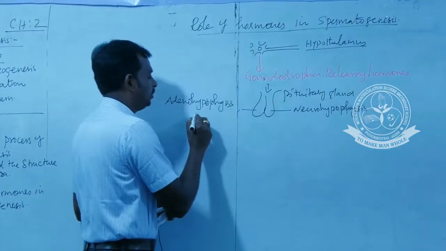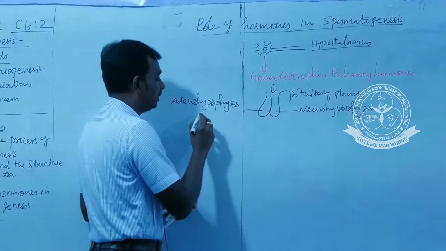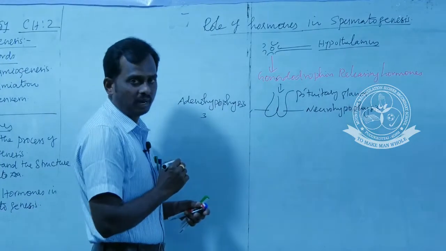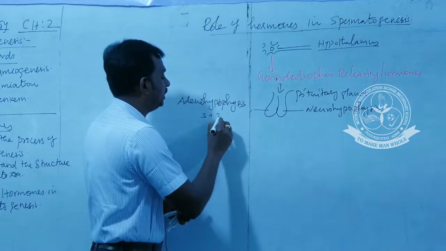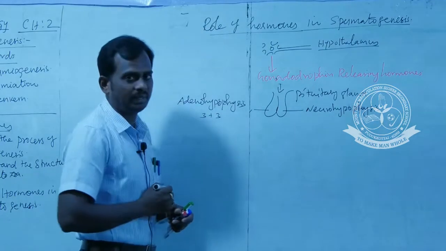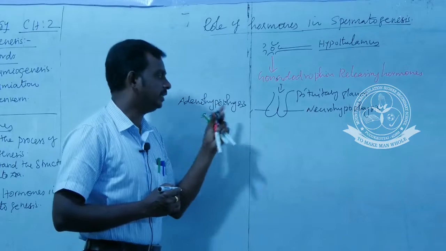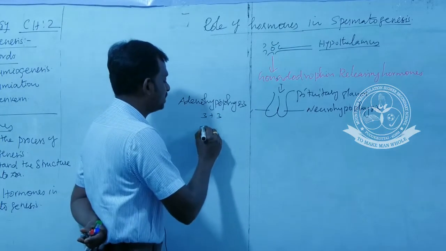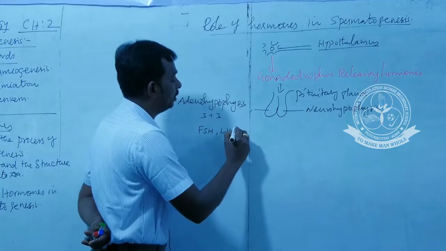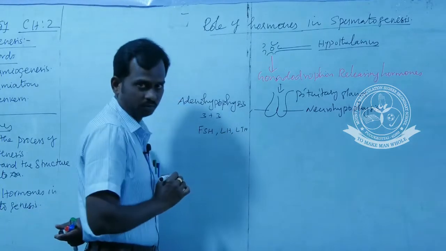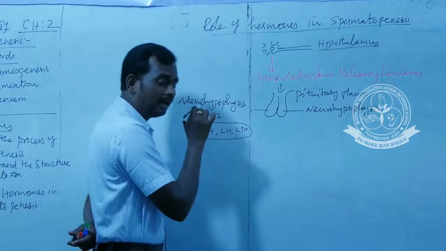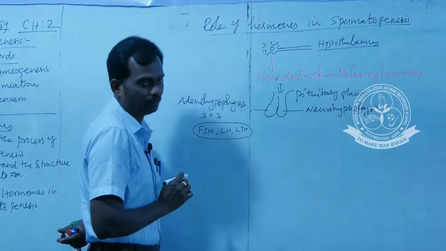This anterior part of the pituitary is responsible for secretion of three somatic hormones and three gonadal hormones. So what are the three gonadal hormones secreted by the adenohypophysis, or anterior part of the pituitary? First one is follicle stimulating hormone, then luteinizing hormone, another one is luteotrophic hormone. These are the three gonadal hormones secreted by the adenohypophysis.